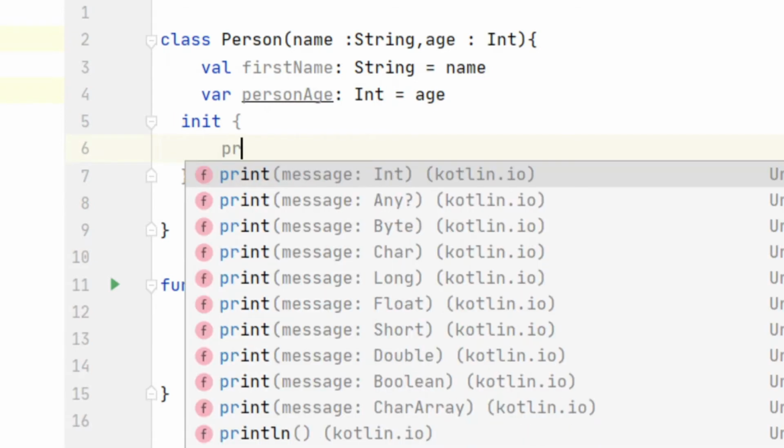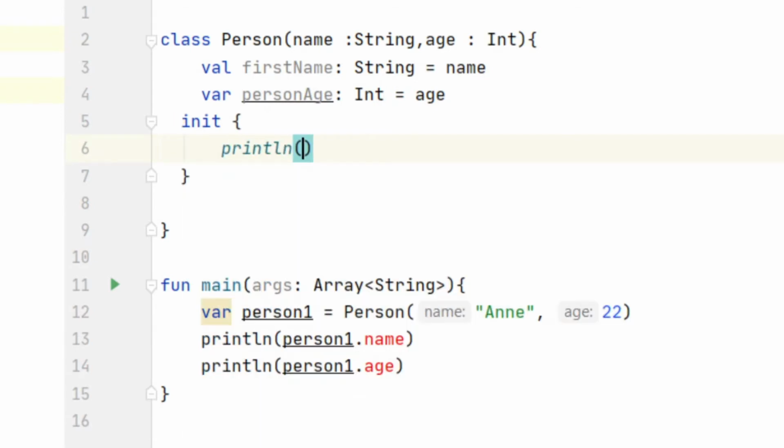Let's say println name is equal to firstName, and we will say age is equal to personAge.